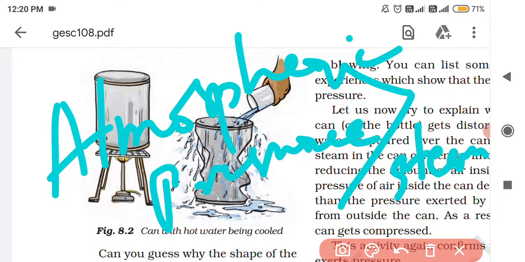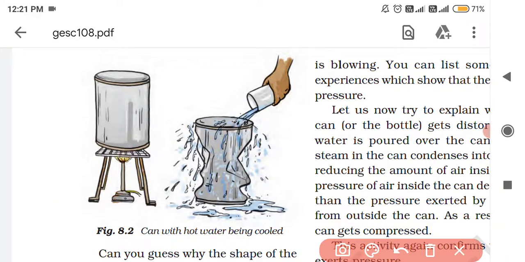Why is it larger than the steam pressure? Because the steam got converted into water. That is why the atmospheric pressure now will be larger here. So the steam pressure could not balance the large atmospheric pressure which is acting on the tin from outside. So this large atmospheric pressure which is acting from outside the tin crushes the tin. So this activity shows that air exerts pressure around us. Clear? This thing has been explained in this paragraph.